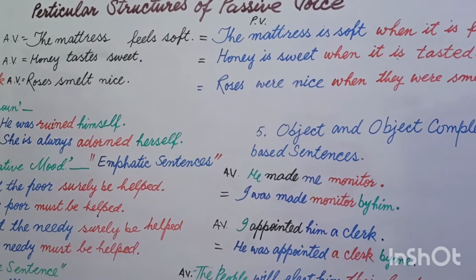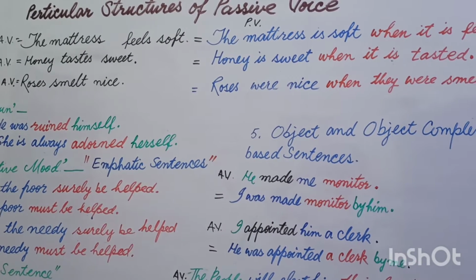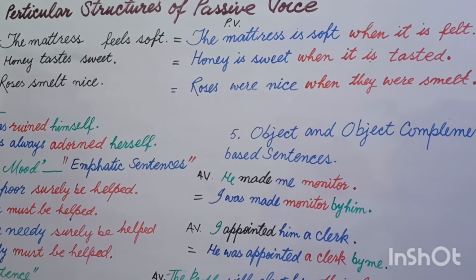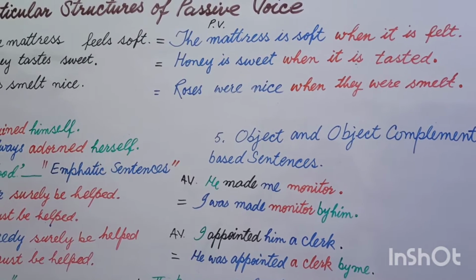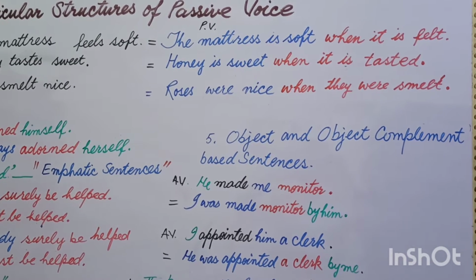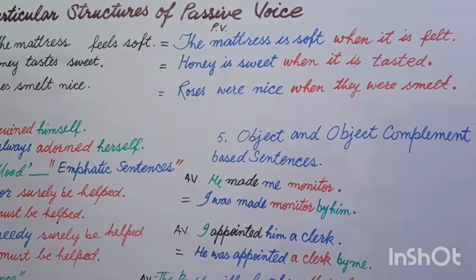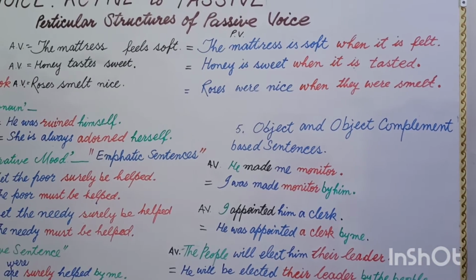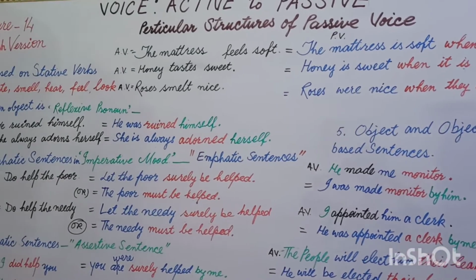Now I have third sentence, roses smelled nice, means roses were nice when they were smelled. Then students, you will follow such particular structures and you learn it, and then you can use the same format of the sentence by taking other verbs based on stative verbs.